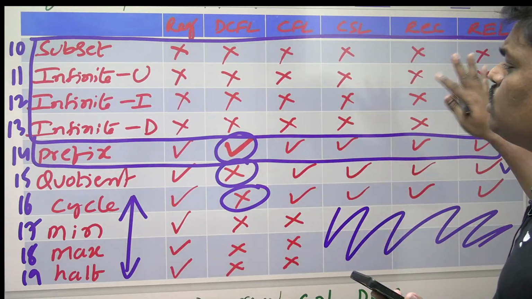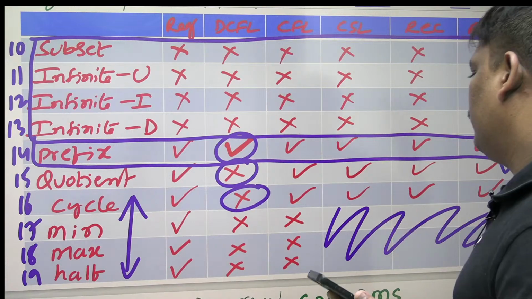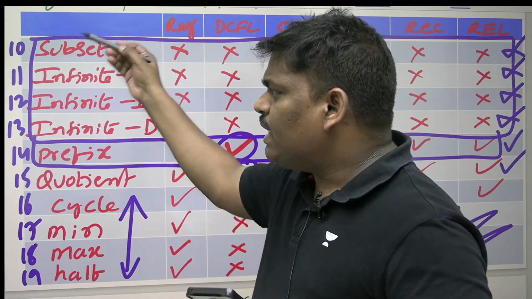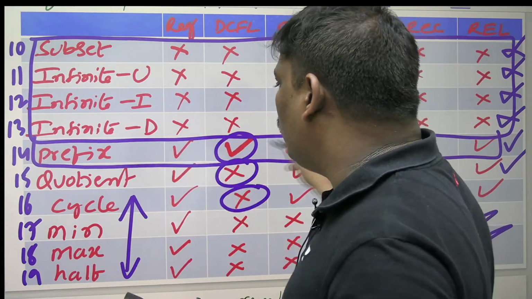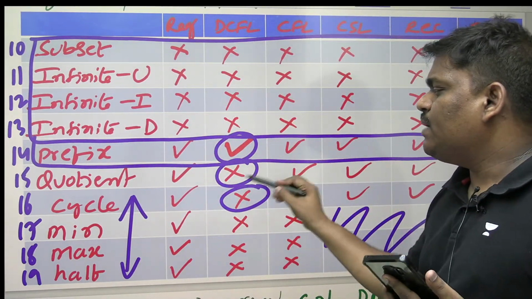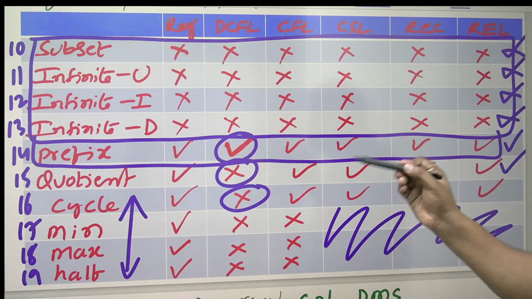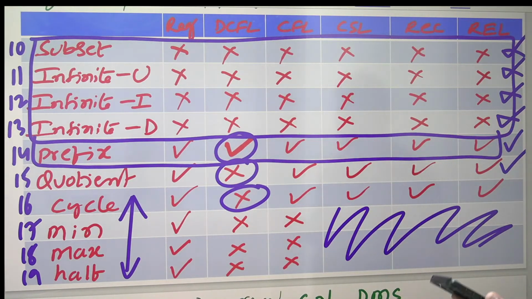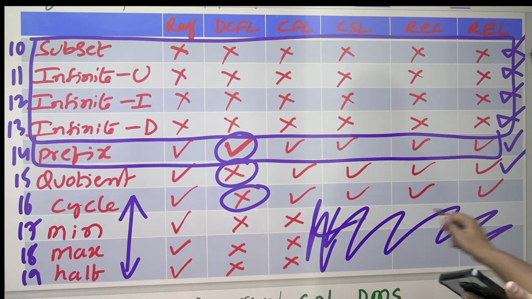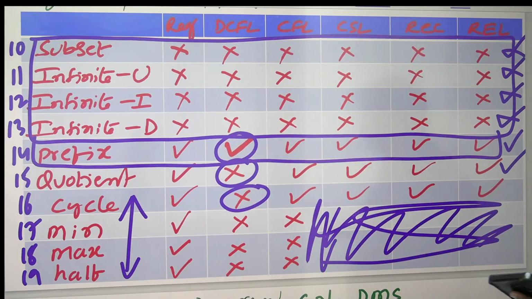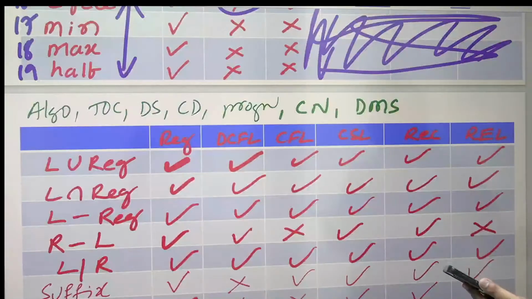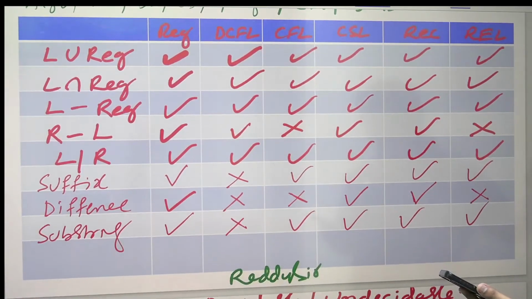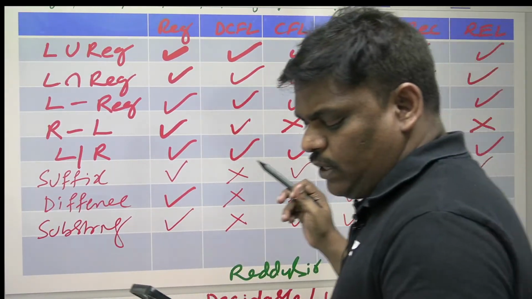Remaining things, most of the things, study meaningfully. 10, 11, 12, 13 all not closed. 14 all closed. 15 except DCFL all closed. 16, 17, 18, 19 you can learn by heart. This table will give 4 marks. Now go to the next one.